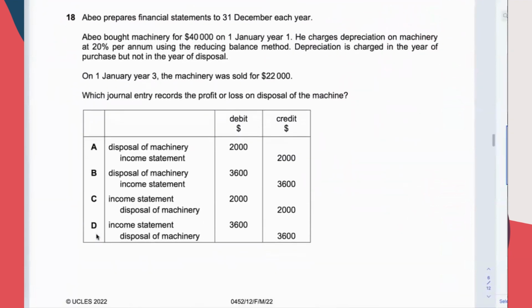Quite a newly designed question. Very seldom we see such a thing. Question 18.